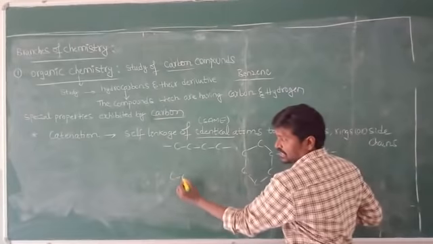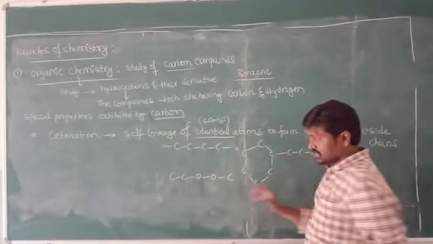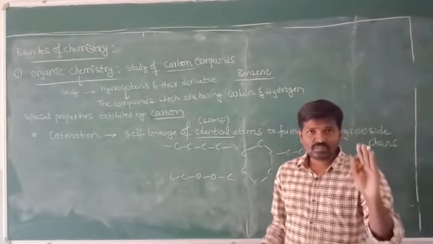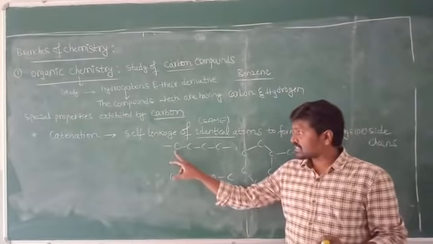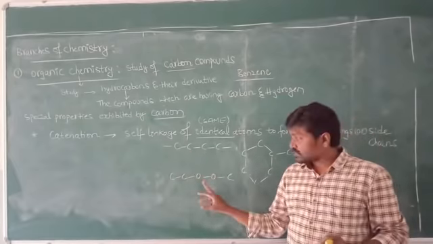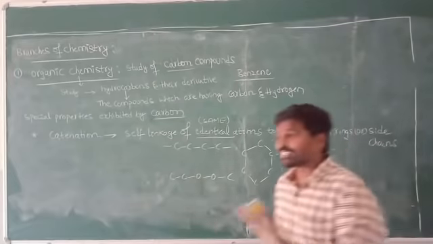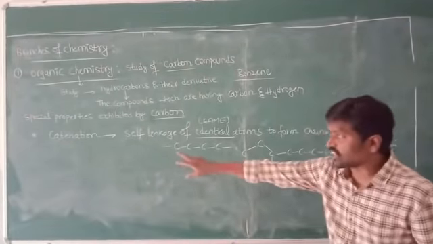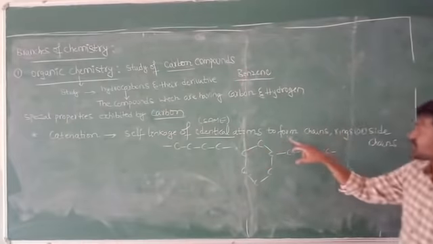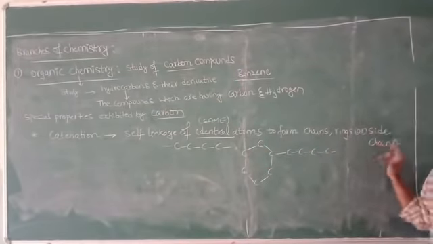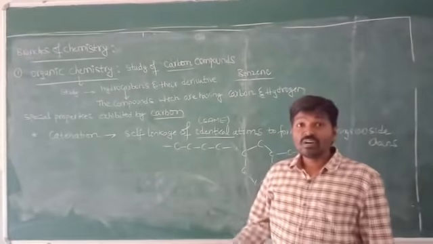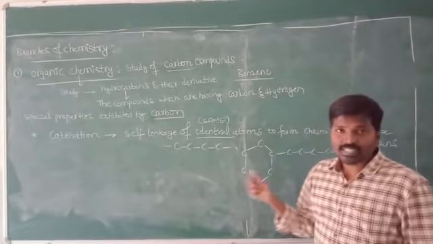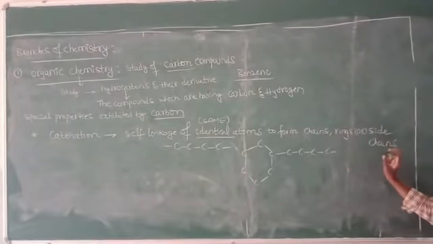Now, if we take one more example, like this. Is this an example of catenation? No. What is the meaning of catenation? Catenation means compulsorily we observe the presence of the same atoms or elements. If we observe the presence of different types of elements, at that time the property is not called catenation. That is the point you have to remember. The definition is self linkage of identical atoms to form chains, rings or side chains. That is known as catenation. Now carbon has the ability to form such chains, rings and side chains.